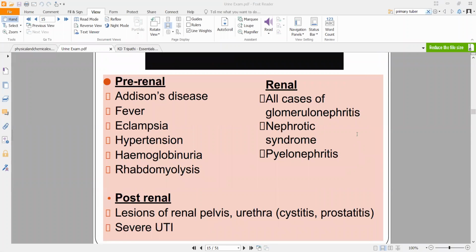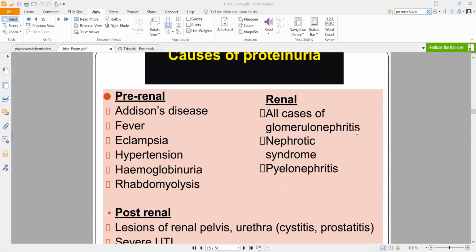Now, what causes proteinuria? There are a few conditions in which proteinuria, or basically excessive amount of protein, is present in your urine. If it is a pre-renal disorder, in the sense that this is not a problem in your kidneys, hence it is pre-renal, this will be Addison's disease where there is a problem in your adrenal gland, or it can be simple fever or eclampsia.